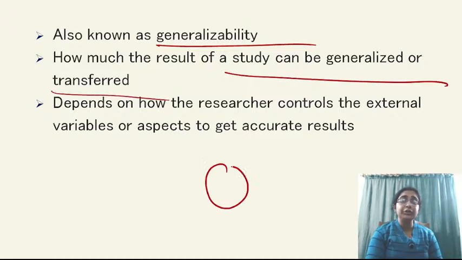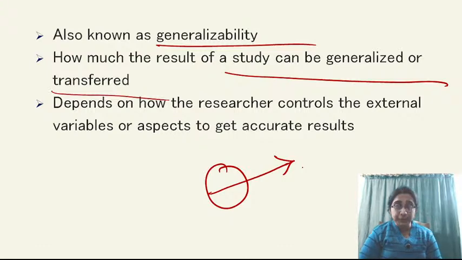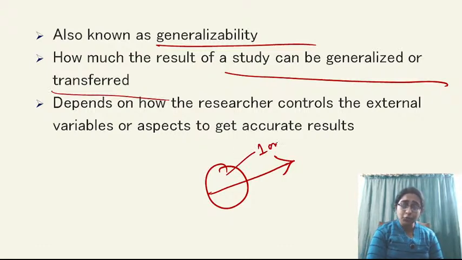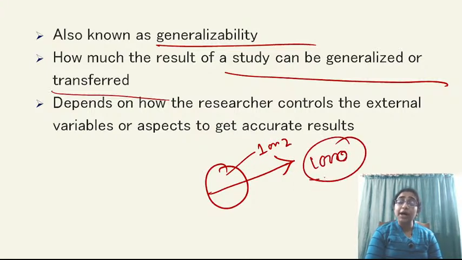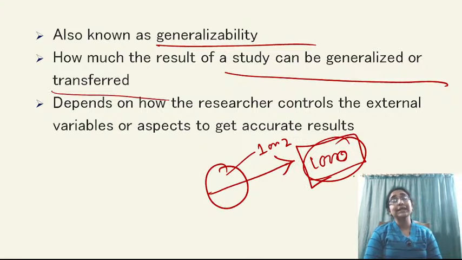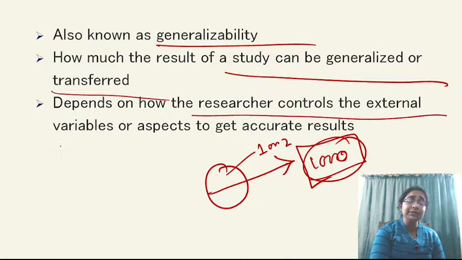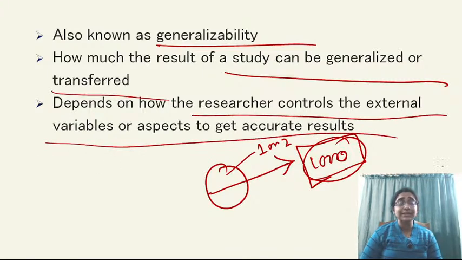So the research which you have done, how much it can be generalized, how much it is applicable among a large number of people. Is it applicable to only one or two people, or is it applicable to 1,000 people? If it is applicable to 1,000 people, then your research has external validity also. Okay, and it depends on how the researcher controls the external variables or aspects to get accurate result.